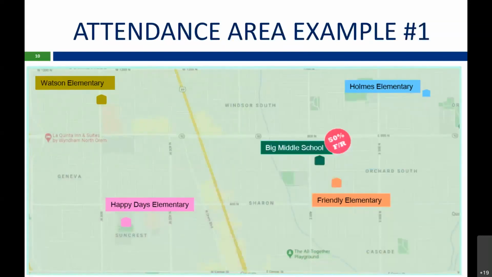So here's example 1. On this slide, you notice that it shows Big Middle School has 50% of free and reduced students. And if you notice, Big Middle School is the blue area. So this whole blue area is the Big Middle School's attendance area. This means that all the elementary schools qualify since all of them are located in the Big Middle School attendance area. So Watson Elementary, Happy Days Elementary, Friendly Elementary, and Holmes Elementary all qualify because they are all in the Big Middle School attendance area.